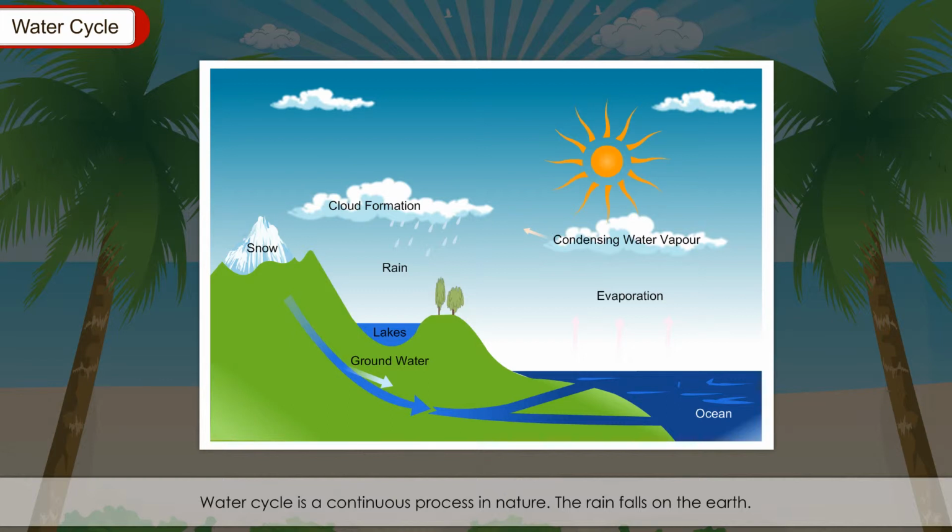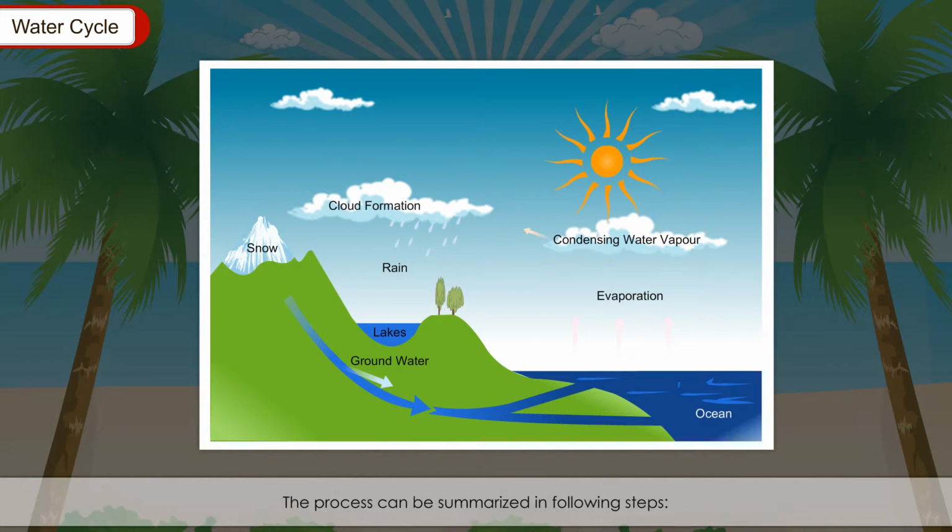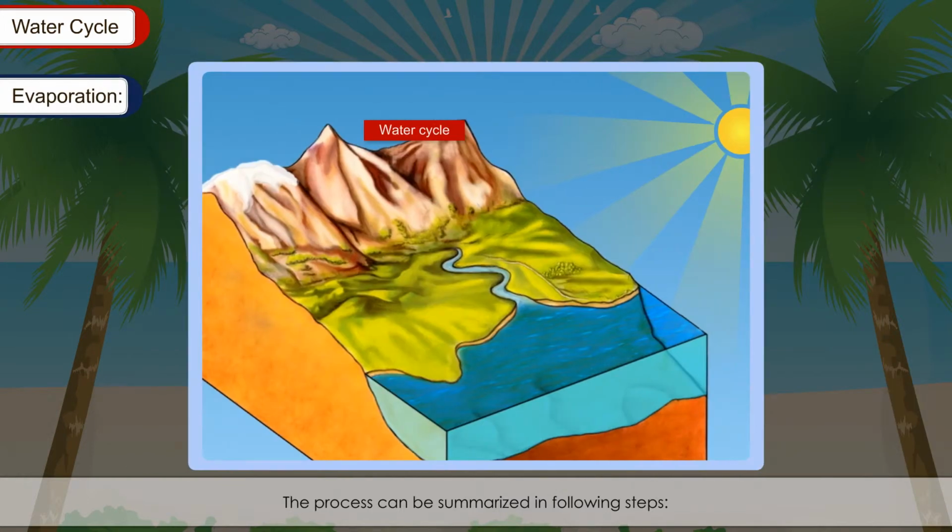The rain falls on the earth. Some of this water drains into rivers and some seeps down through the soil and gets collected as groundwater. The movement of water in nature through water cycle is a never-ending process. It maintains the water supply on the earth. The process can be summarized in the following steps. Evaporation.